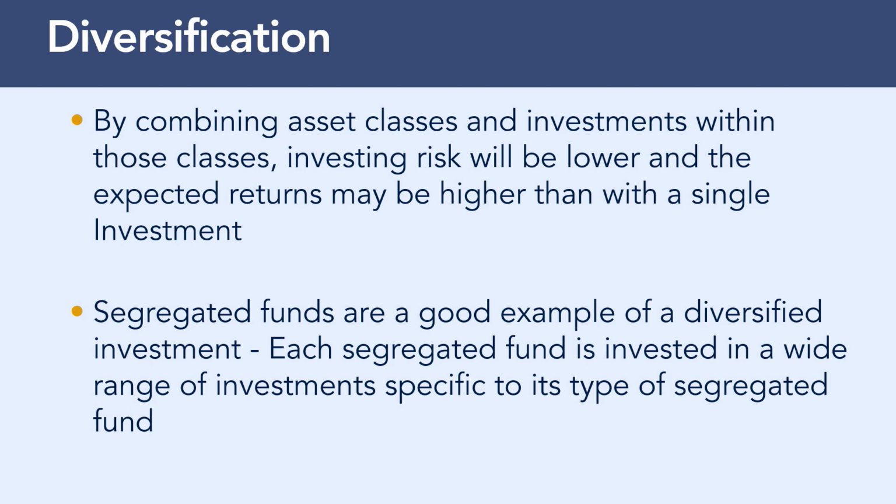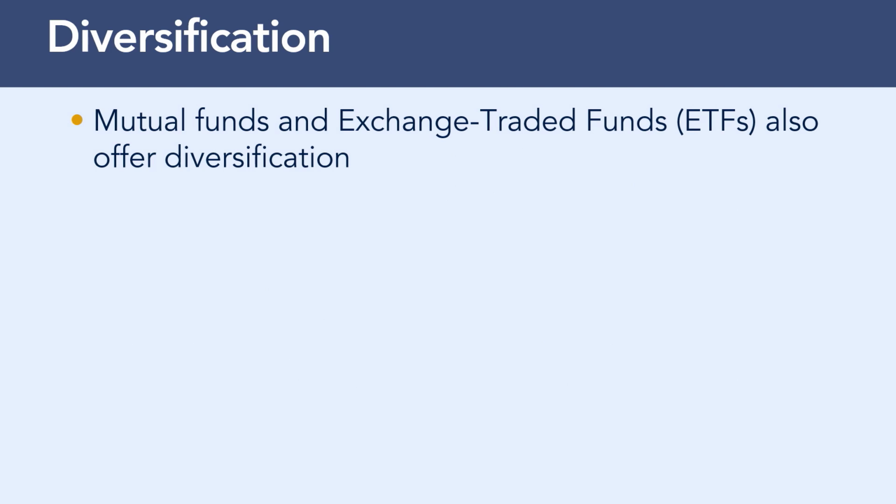Segregated funds are a good example of a diversified investment. Each segregated fund is invested in a wide range of investments specific to its type of segregated fund. For instance, a bond fund is diversified across a broad spectrum of bonds in its portfolio that mature at different times, have varying degrees of risk, and make payments at different interest rates. Other investments that offer similar diversification include mutual funds and exchange-traded funds, or ETFs.